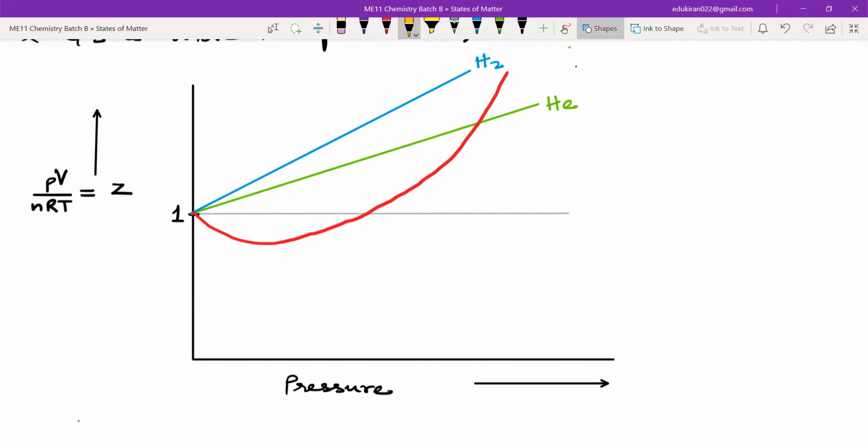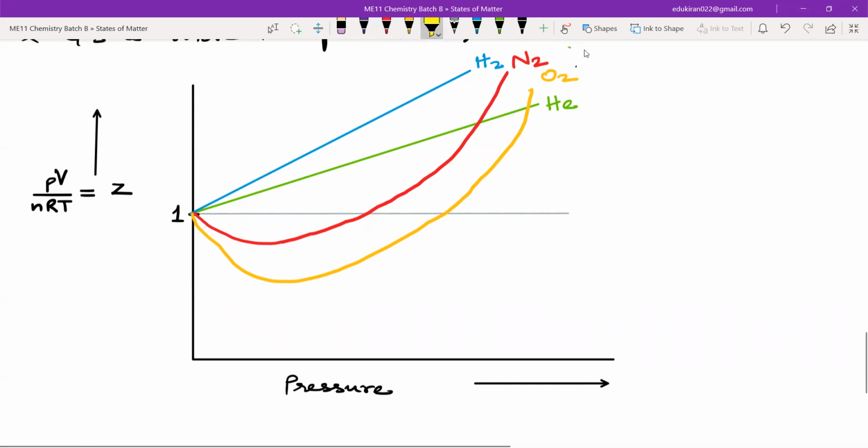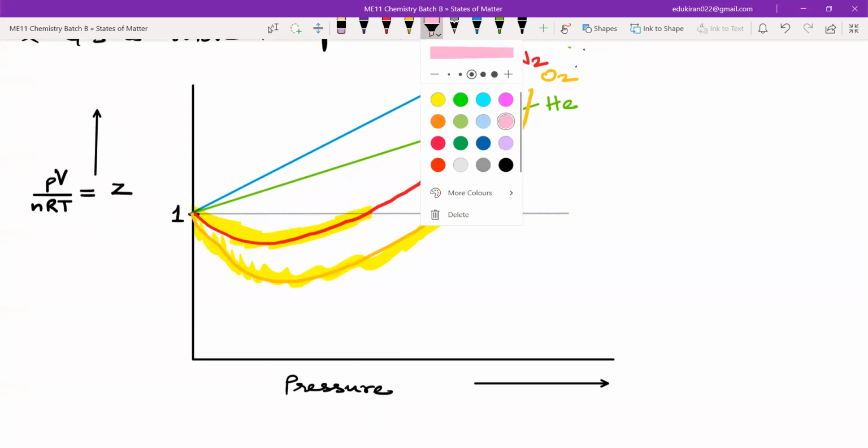Okay, and then you have, let us say, O2. So O2 starts with a dip, and then again it goes up in a similar manner as N2. This is O2 and this is N2. So here this part is the negative deviation, and this part is the positive deviation part.